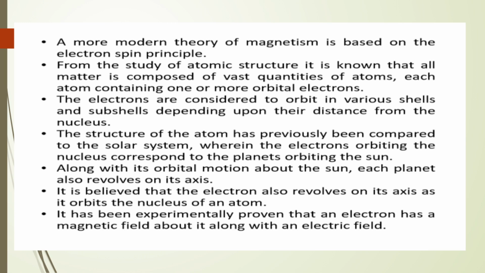Along with its orbital motion about the sun, each planet also revolves on its axis. It is believed that the electron always revolves on its axis as it orbits the nucleus of an atom. It has been experimentally proven that an electron has a magnetic field about it along with an electric field.